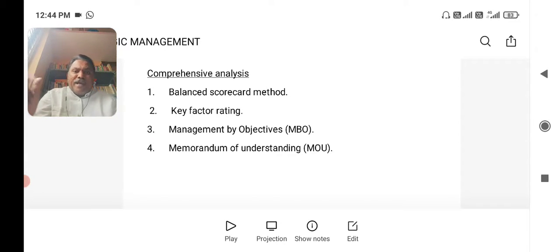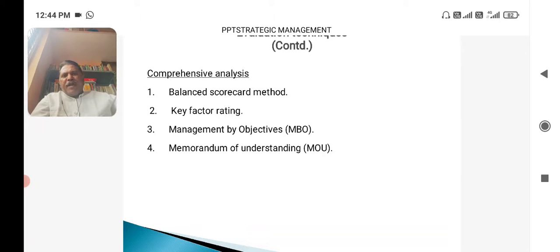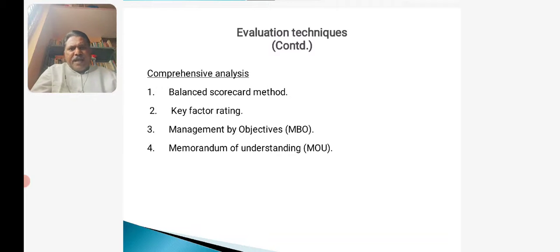M stands for measurable, accountable. If it reaches the goal, no problem. If it reaches what we have decided, no problem. If it has not reached there, we have not reached the target, then again resetting the objective. Attainable, we have to establish the objectives which are attainable, which are reachable. If you make the objectives which are not attainable or which are not reachable, then what is the use of setting up of those objectives?